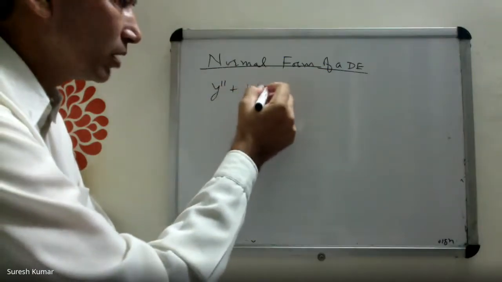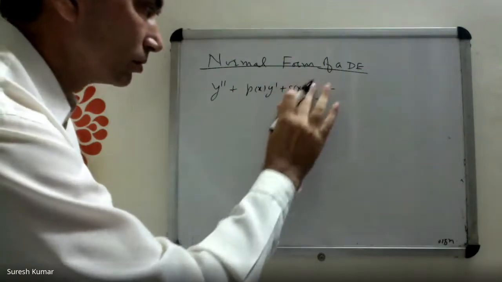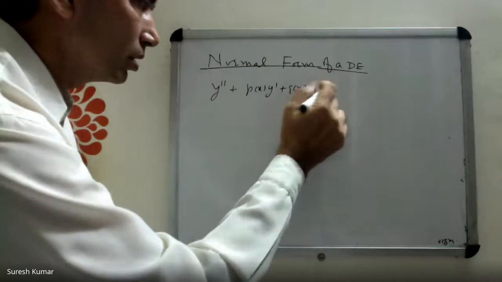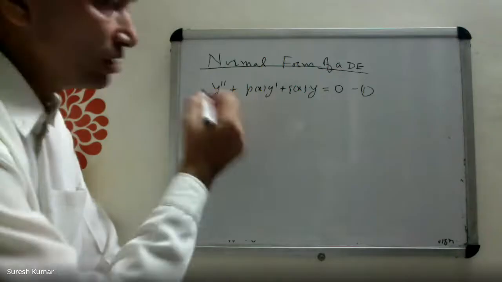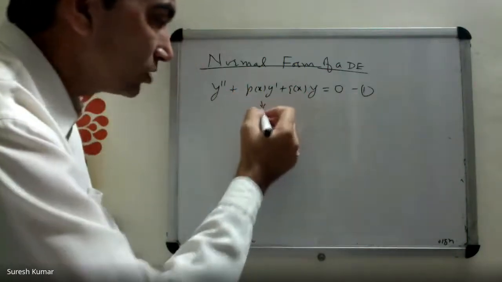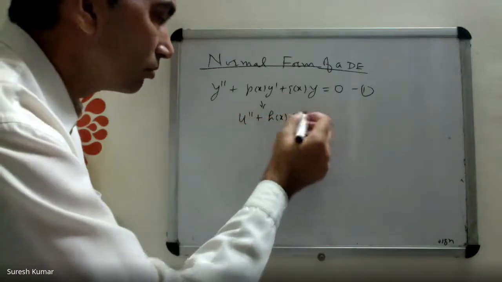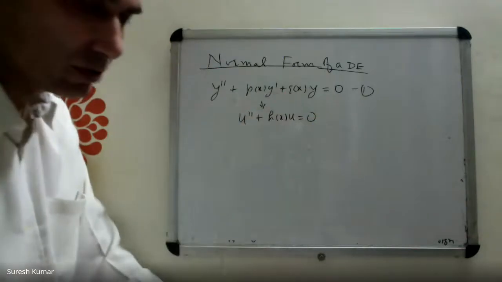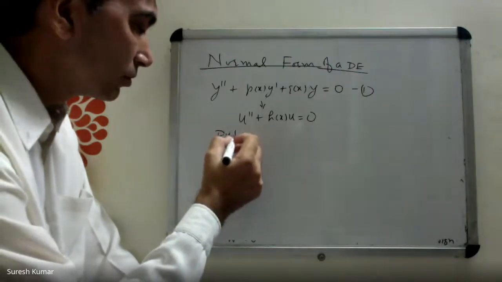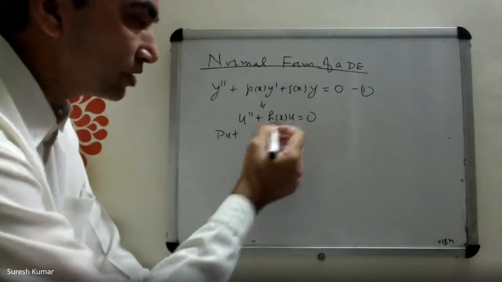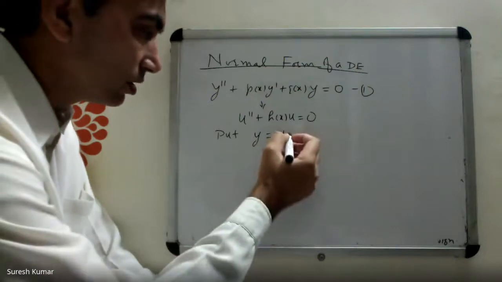y double prime plus P(x) y prime plus Q(x) y equal to 0. I want to change this equation into the format u double prime plus H(x) u equal to 0, which means the first derivative is missing from it. How can I do that? Put y equal to uv. I will explain why we want to remove the first derivative from the given differential equation.